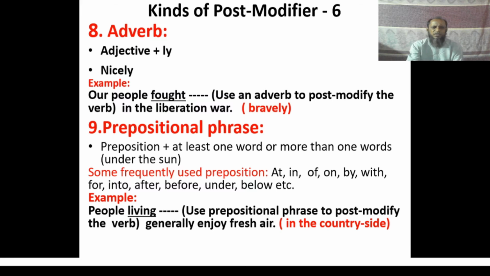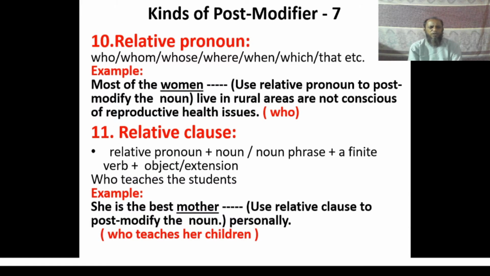Let us move to the next slide. The next one is relative pronoun. Look at the examples of relative pronoun and look at the structure of relative clause. The structure of relative clause is relative pronoun plus noun or noun phrase and a finite verb with an object or extension. Sometimes if the relative pronoun is who or which, no noun or noun phrase, that is no subject, will be used after the relative pronoun and before the verb.